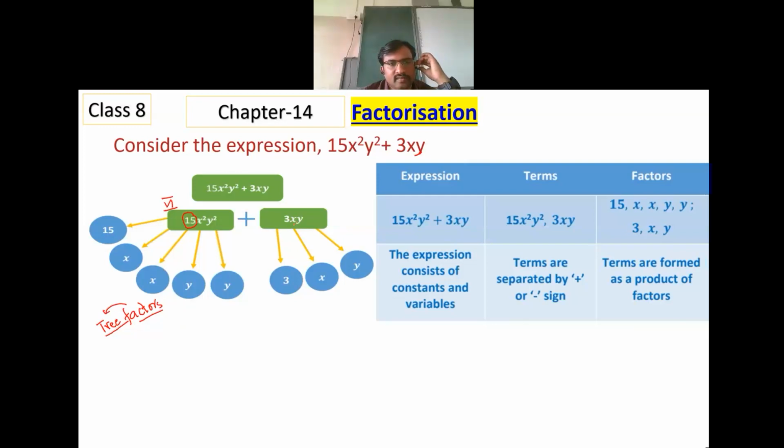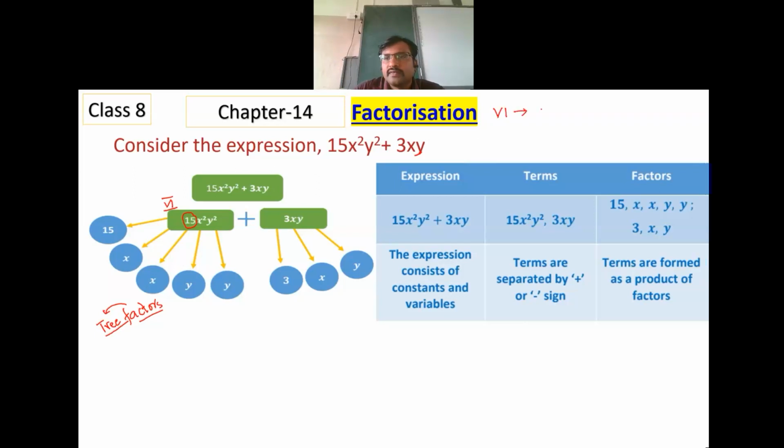Factor trees. The factors of 15 are not written, because 15 is already multiplied with x square and y square, so we should find only the 15. Let me go back to class 6th.